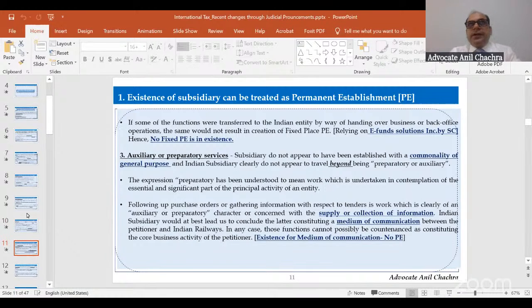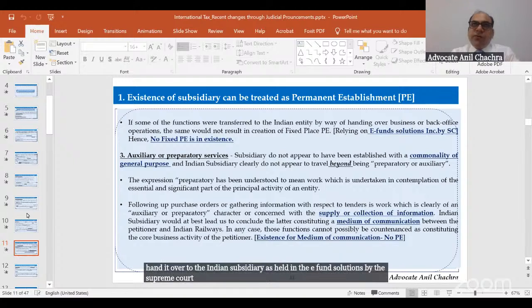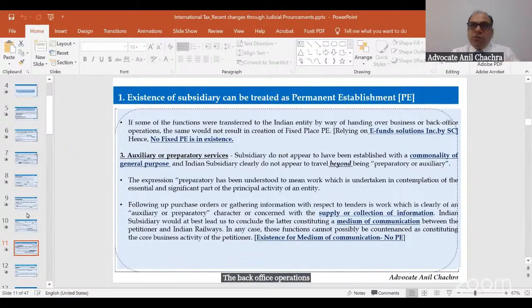Lastly, the court held that for the fixed PE part, if some back end operations were handed over to the Indian subsidiary, as held in the e-Funds solutions case by the Supreme Court, the back office operations would not be treated as a PE in India. Like suppose I am collecting the purchase orders or following up the purchase orders, or just reminding the customers about the collections part, which is not a core business activity. So this back office operations would not be treated as a PE in India.